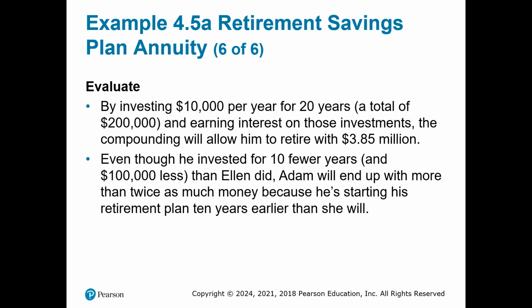Even though he invested for 10 fewer years and $100,000 less than Ellen did, Adam will end up with more than twice as much money because he's starting his retirement plan 10 years earlier than Ellen will. And this is the end of this video where we talked about perpetuities and annuities.